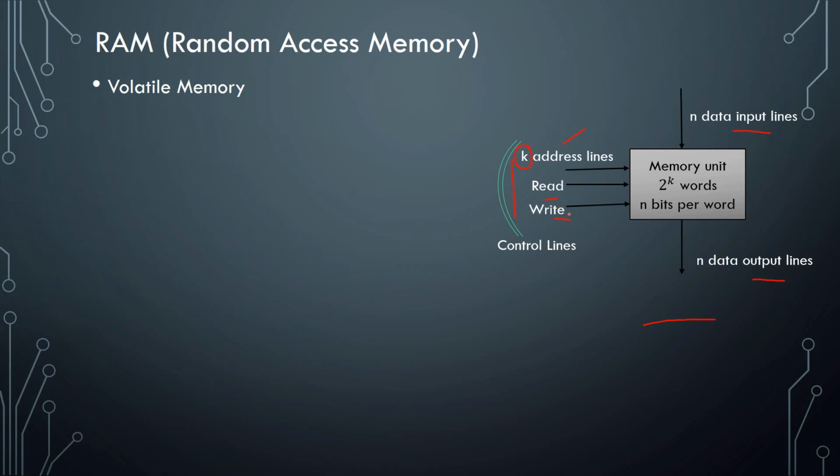After that the write line takes the address from the K address lines on the memory unit having 2 to the power K words, and then fetches that address and puts it on the data input line. Then read takes the address from the data input line and puts it on the data output line. So this is the basic function of RAM.